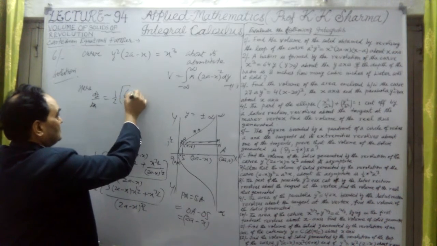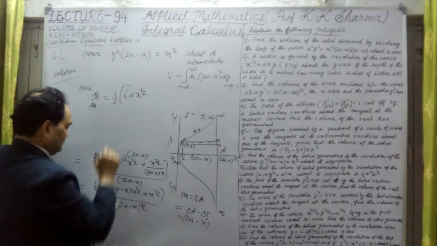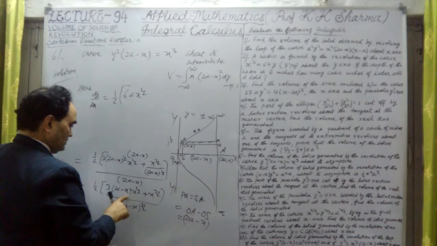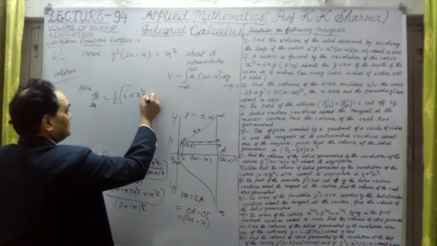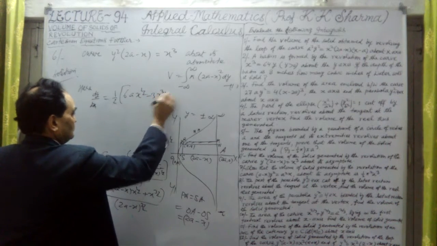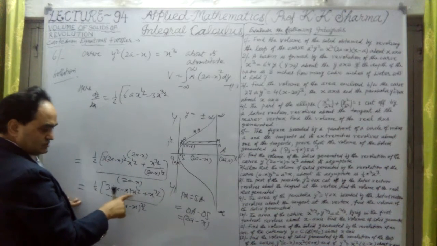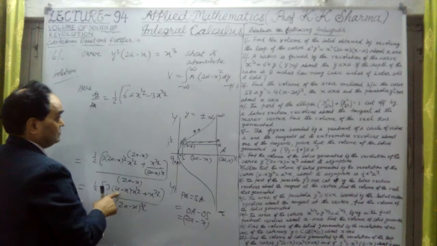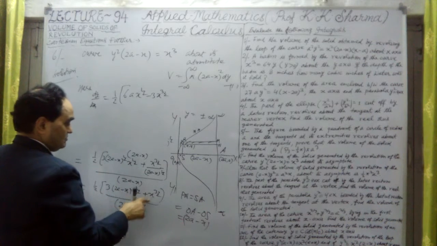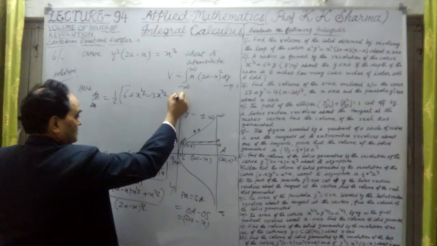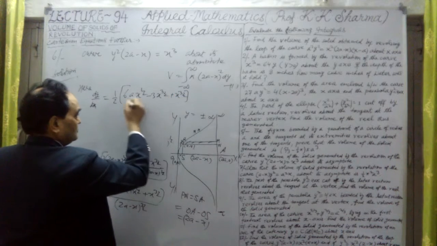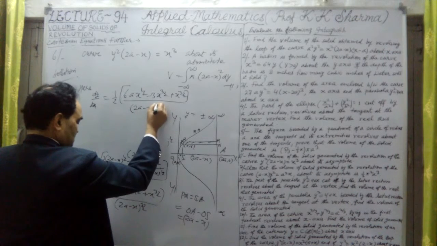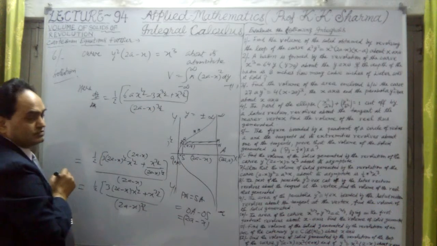So 6a x raised power half, first step, minus 3 into x raised power 3 by 2, that is minus 3 x raised power 3 by 2. So this 3 into x raised power half, that means 6a x raised power half, and plus x raised power 3 by 2, divided by (2a minus x) whole power 3 by 2 is the value.